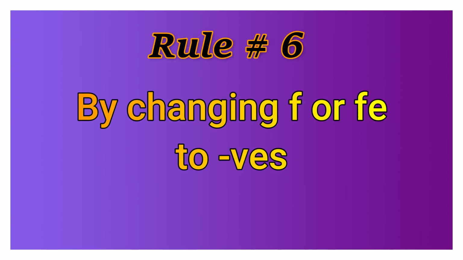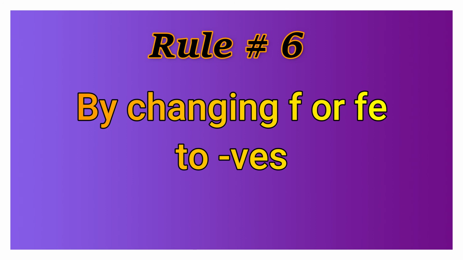Rule number 6. By changing f or fe to ves. Some nouns ending in f or fe can make plural by changing f or fe to ves.